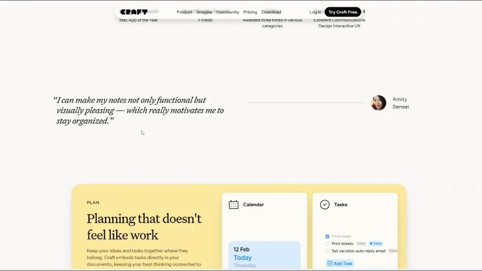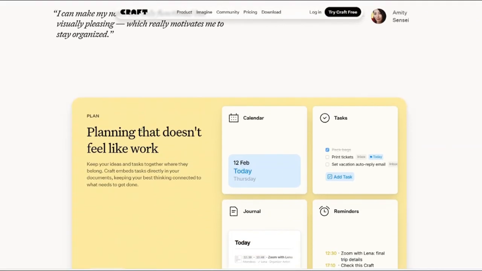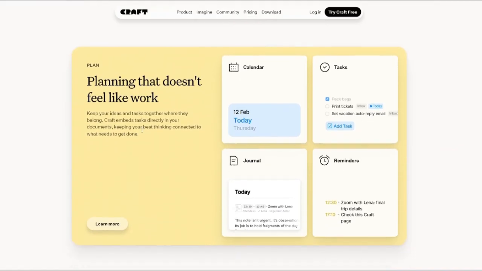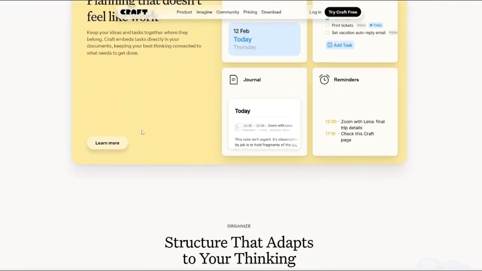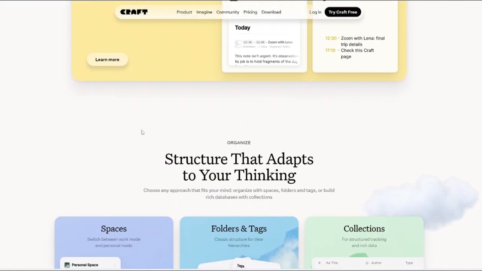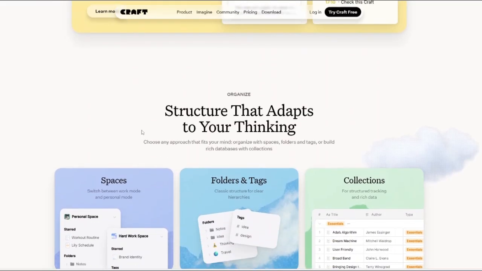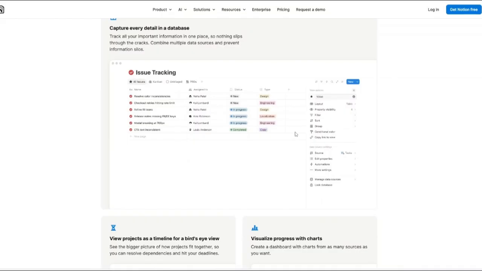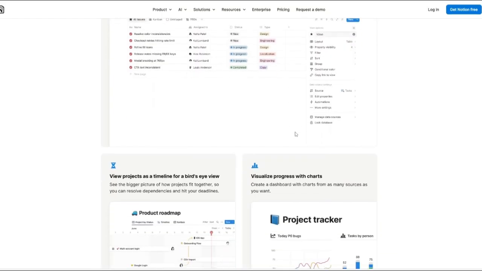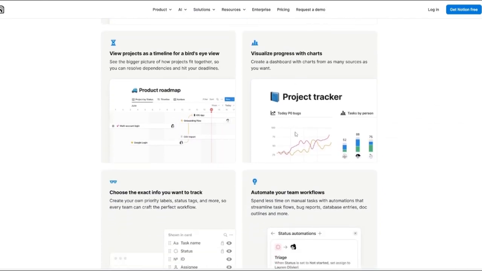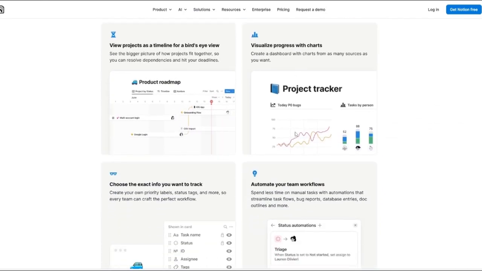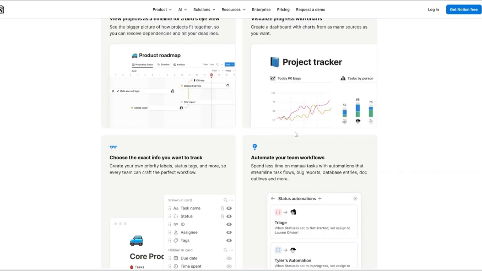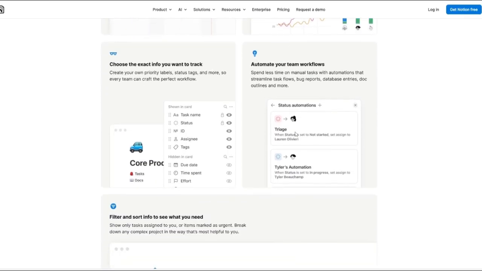Next is offline access and performance. This is one of Craft's biggest strengths. Craft works fully offline. You can open, edit, search, and create documents without internet access, and everything syncs once you're back online. Notion does offer limited offline access, but it's not as reliable, especially when working with databases or embedded content. If you travel a lot or you work without consistent internet, then Craft is the clear winner.